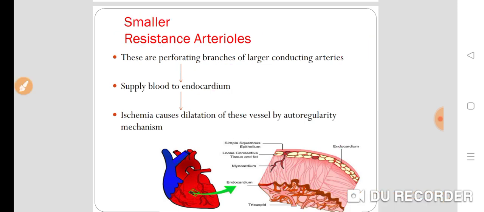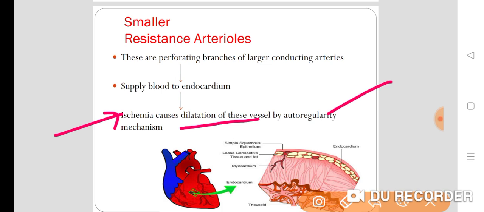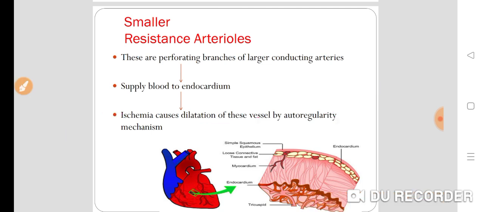And whenever there is ischemia, there is dilatation of the smaller resistant arterioles by an autoregulatory or compensatory mechanism. The body tries to compensate, or autoregulate, that ischemia. So how does this autoregulatory mechanism occur, we'll see. What are the various factors responsible for dilatation of these vessels during ischemia?